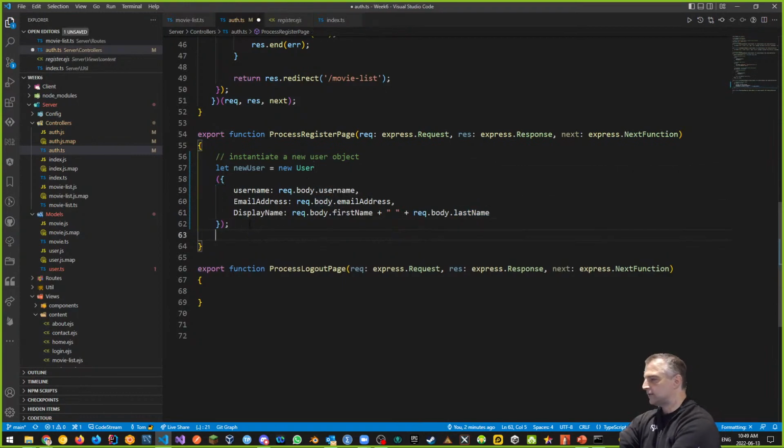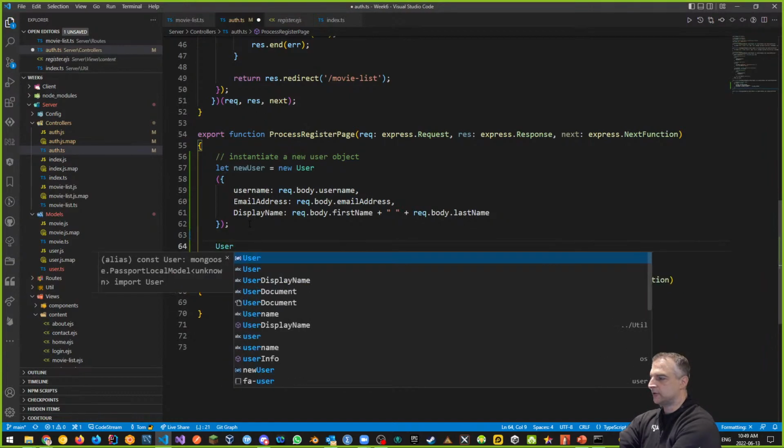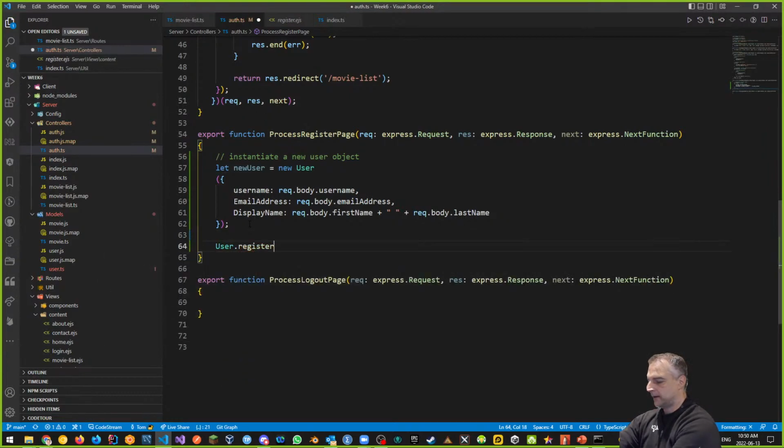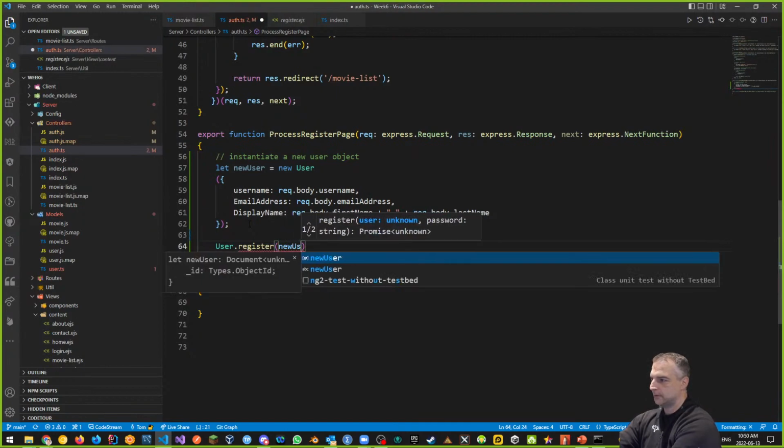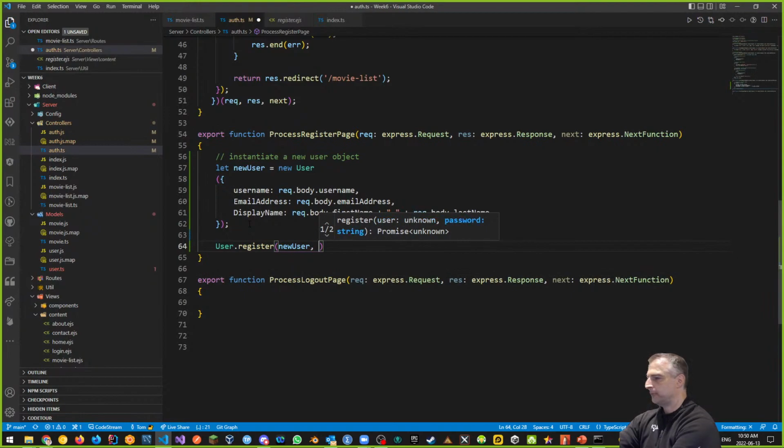Next, let's do the user registration. So it's user.register, right? User.register is going to have a couple things. One, the new user. Here's our new user information. Plus, here's where we put in the password.